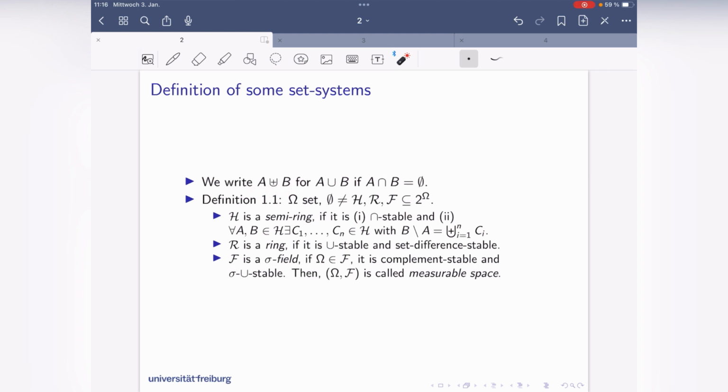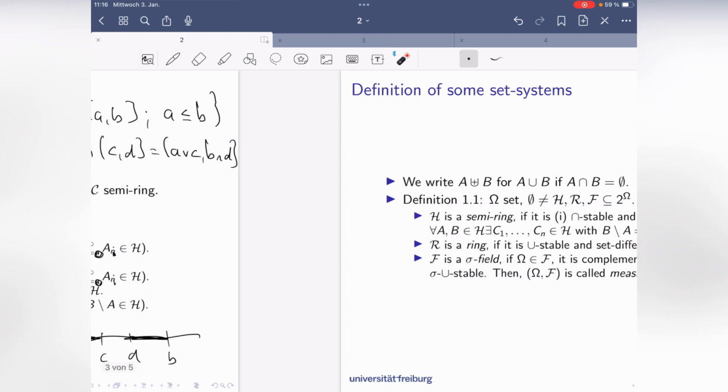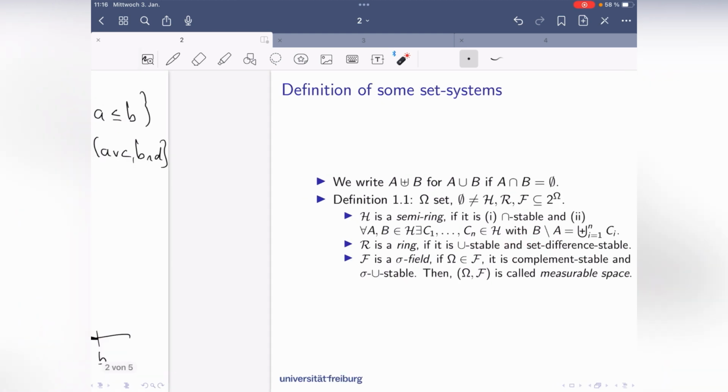A semi-ring is a set system which is intersection stable. And recall that we already saw that these intervals here, they are intersection stable. And that's another thing here. For all A and B in the set system, there are a finite number of elements C_i in the set system, such that you can write B without A as a disjoint union of the C_i.